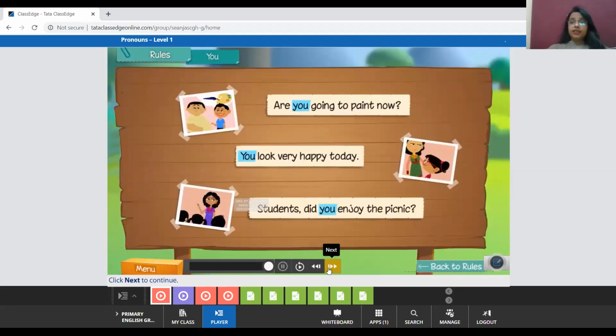See children, in these sentences also, you is used for singular noun also and for plural noun also. For example, when there is one boy, I'm talking about only one boy, I can say you stand up. Okay? For example, in the class, I can say Akshash, you stand up. But when I'm talking to the entire class also, I can say you all stand up. So this means you is used as a plural pronoun also and as a singular pronoun also. Fine?